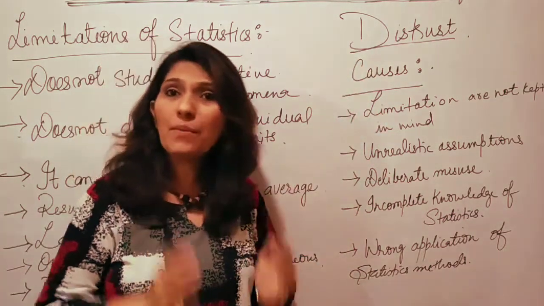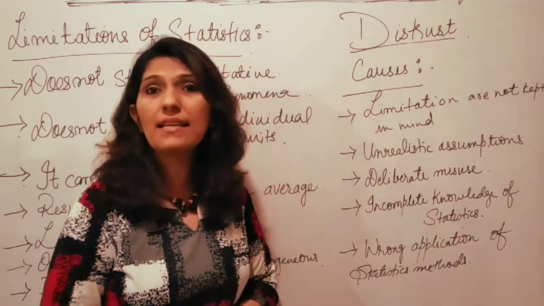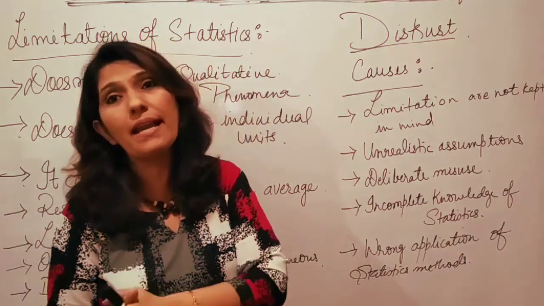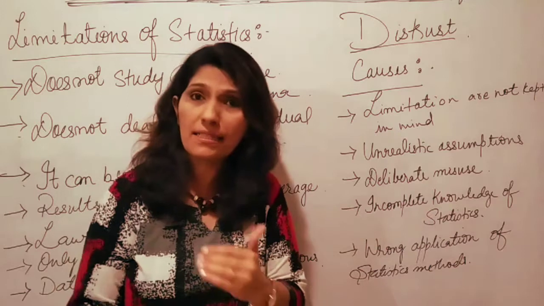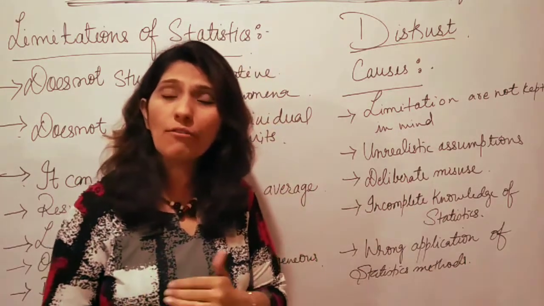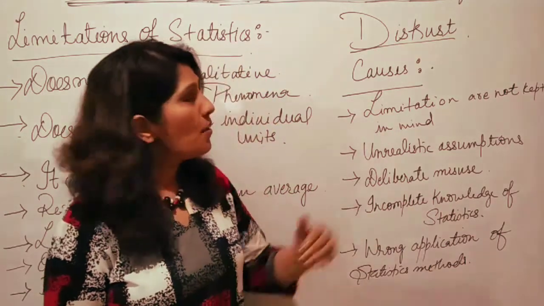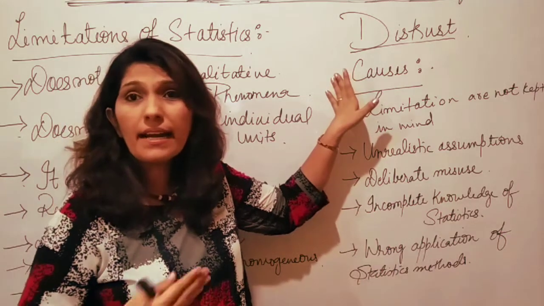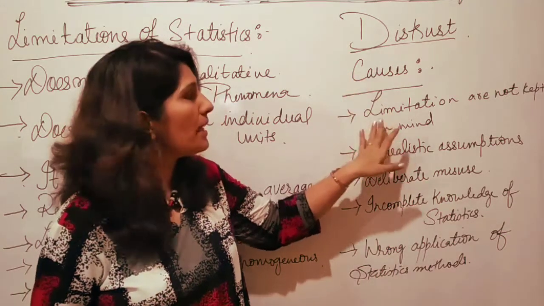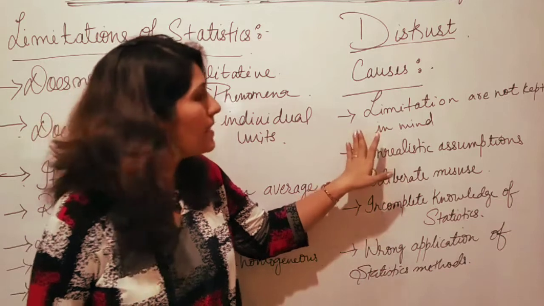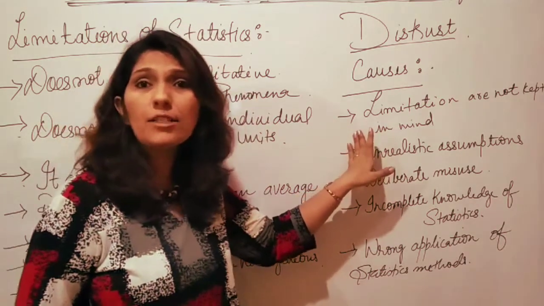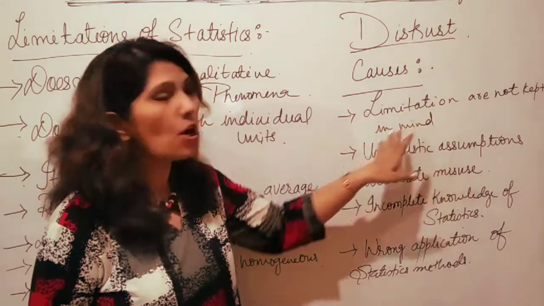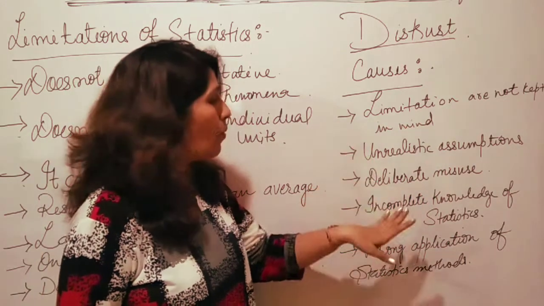If you keep the limitations in your mind, statistics will be the most appropriate analyzing technique to forecast the market strategy, your future or say anything. But distrust is generated because we ignore the limitations of statistics. That is, while making use of statistical tools and techniques, limitations are not kept in mind. What is another reason?